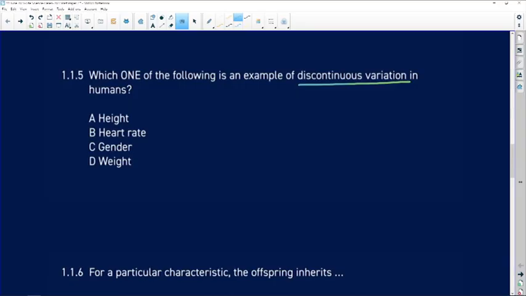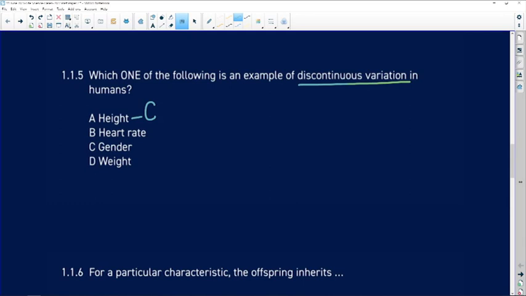So you have to look at different examples of phenotypes, and you've got to work out, is there a range of phenotypes, or is there this or that? That's all. And if it's a this or a that, it's discontinuous. So let's look at the options that we're given. Height, which I've already explained to you, is continuous variation.